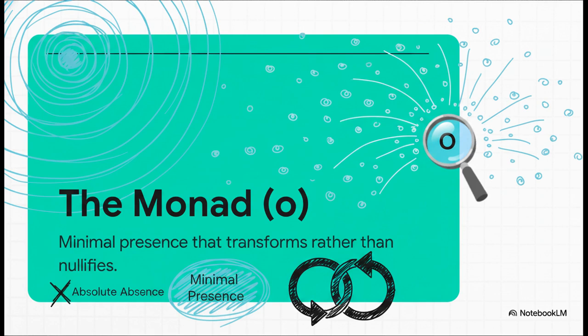This is the crucial shift, guys. Tez argues we absolutely must stop thinking of zero as absolute absence and start seeing it as minimal presence. It is not a void. It's the baseline of existence.